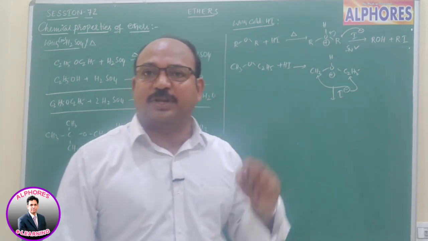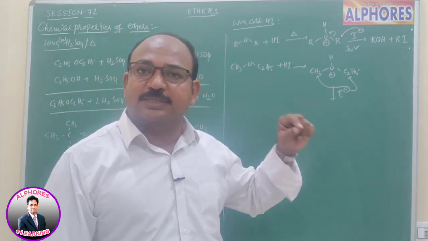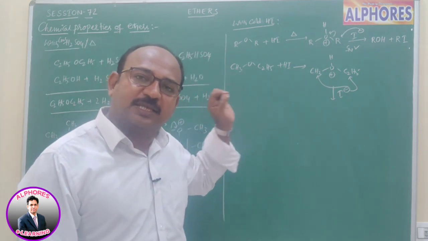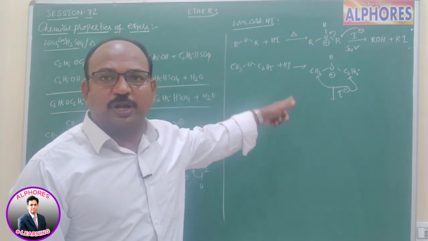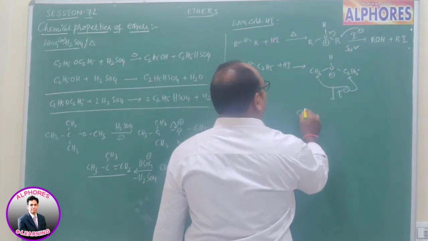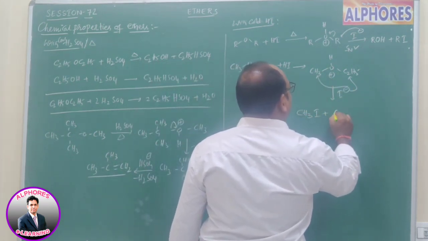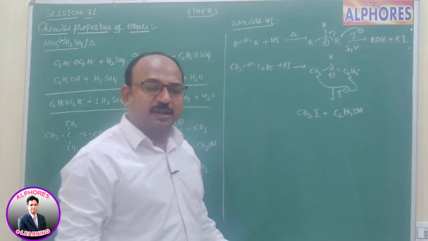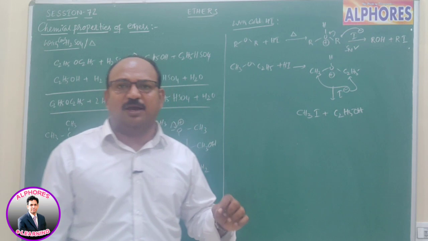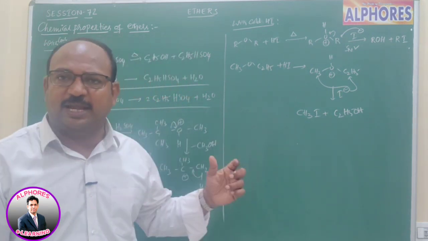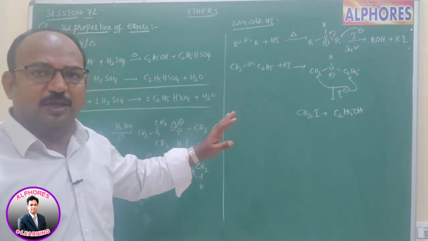I minus prefers to attack at the less hindered carbon rather than the more hindered carbon. Now this I minus prefers to attack upon the methyl group. That's why we are getting methyl iodide along with ethyl alcohol. That means here the halide ion always attacks upon the small alkyl group.